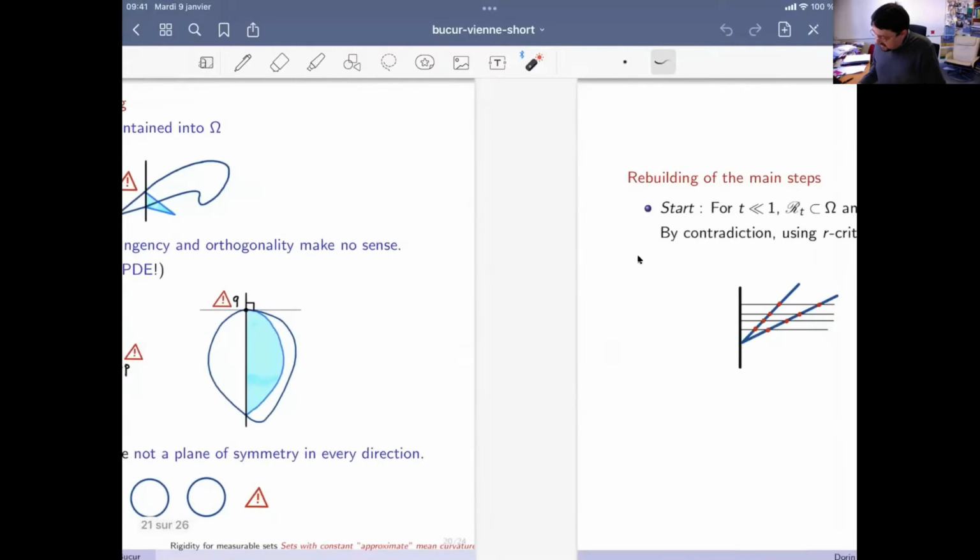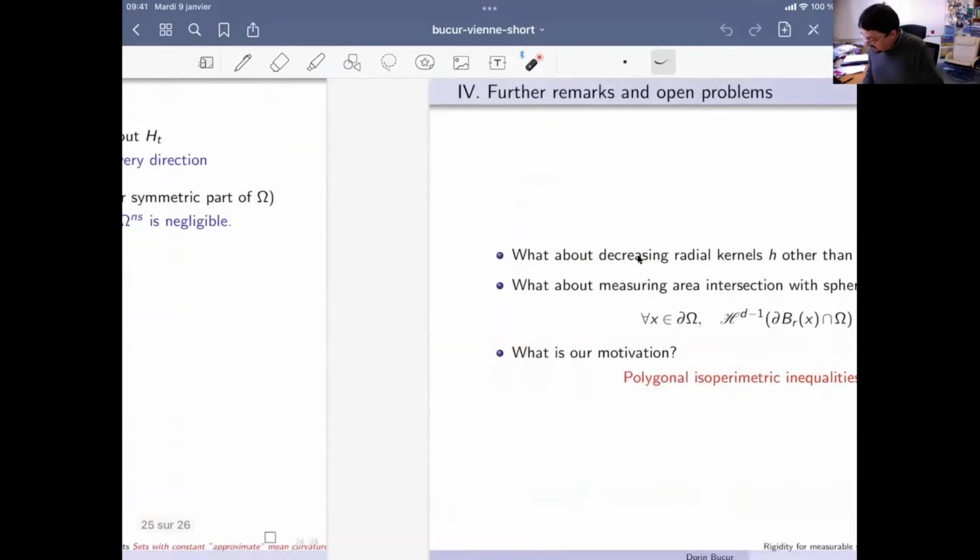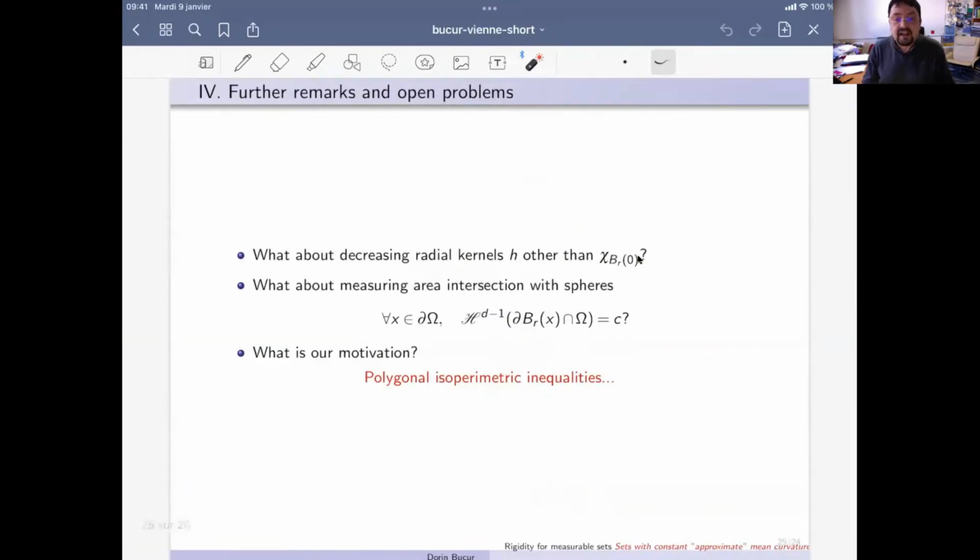So roughly speaking, these are the ideas. I will not enter the details. I'm just going to my last but one slide. So now this leads to a natural question. What happens if we replace our flat kernel with another one? Here we have some result with Ilaria Fragala, which says that in general, the result is true, but depends very much on the structure of the function h.